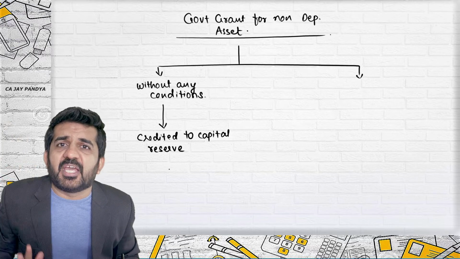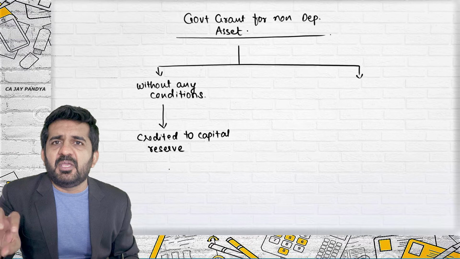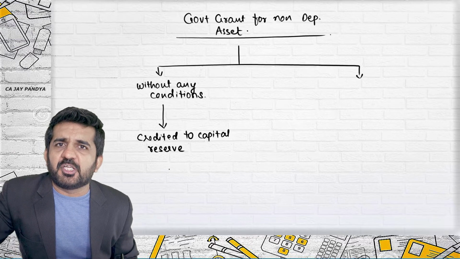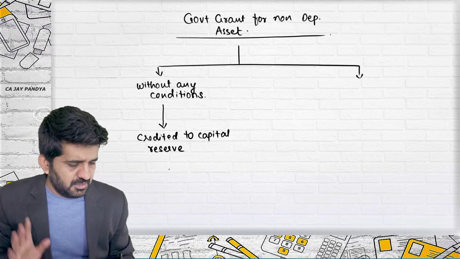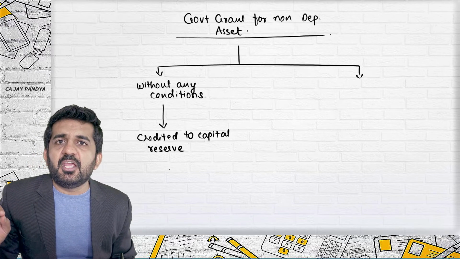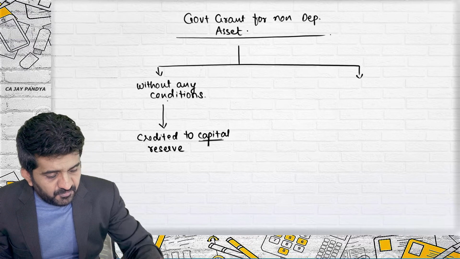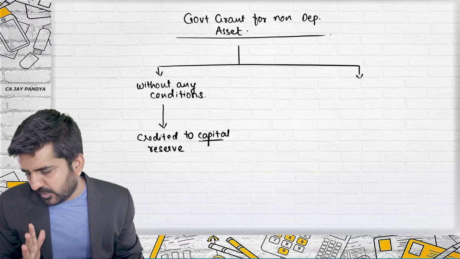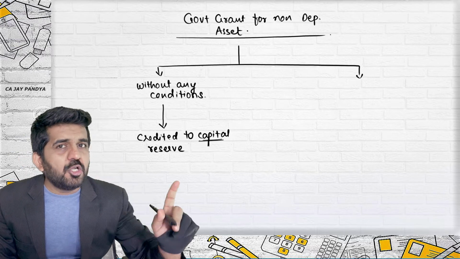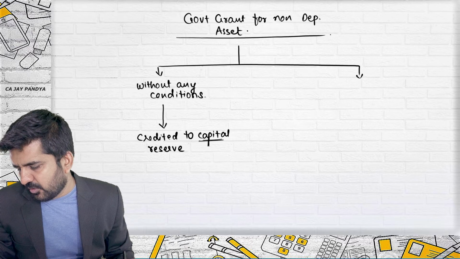Or government directly gives me 1 crore rupees from PM CARES Fund without any condition. They say to me, as a human being, if you want to install an oxygen plant, it is all right. If you don't want to install, it is all right. Keep this 1 crore rupees or 10 crore rupees. What will be my journal entry? Bank account debit, capital reserve credit. If the conditions are not attached to it, it is directly credited to capital reserve. It should not be routed through P&L account. Now it is not your profit and loss account.